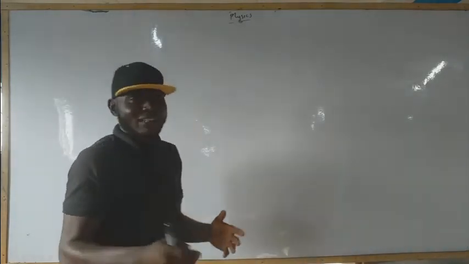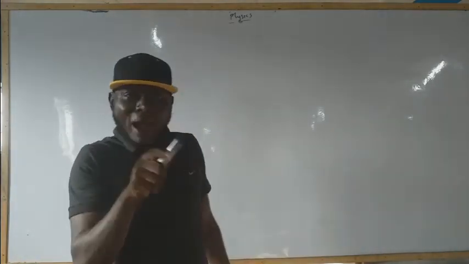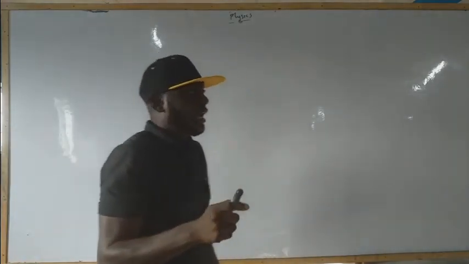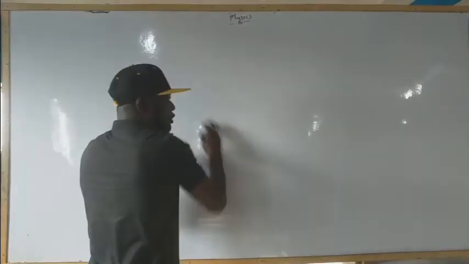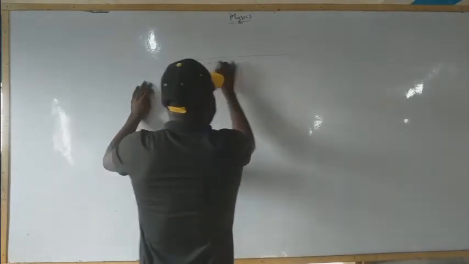I've never seen a clock rotating backward before. But if possible, that is what we call counterclockwise, or you call it anti-clockwise. That is the principle of moment. Okay, let's have this diagram.